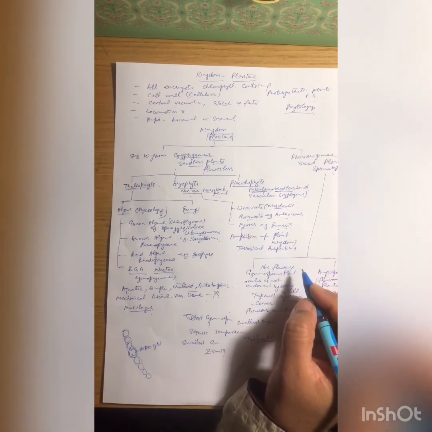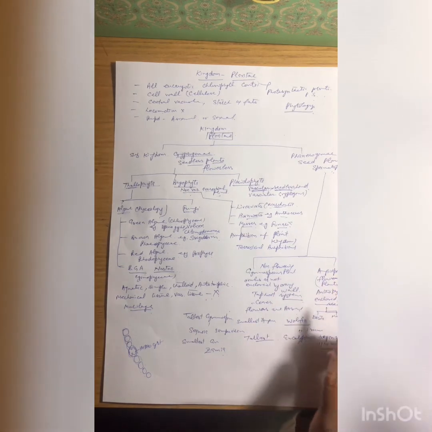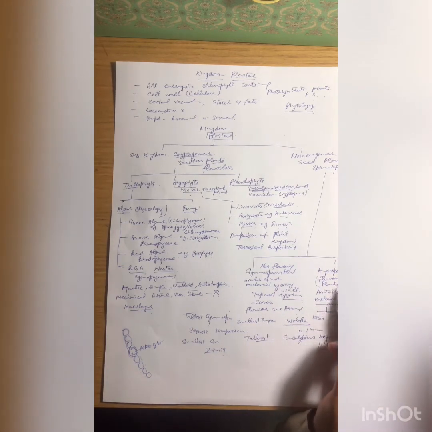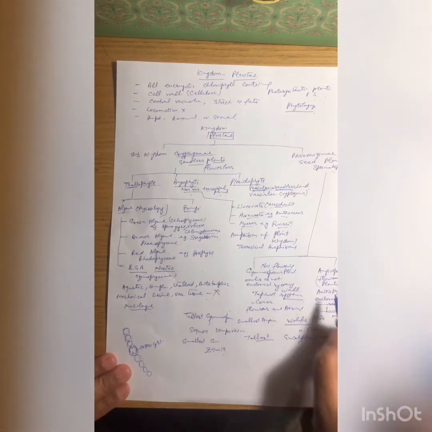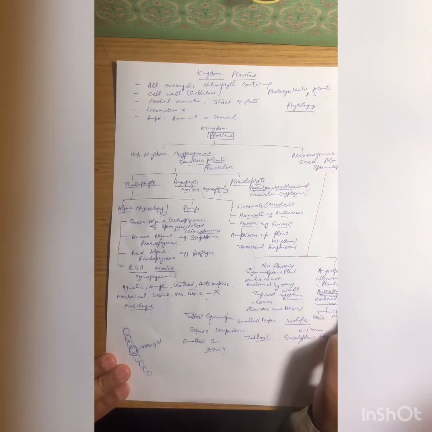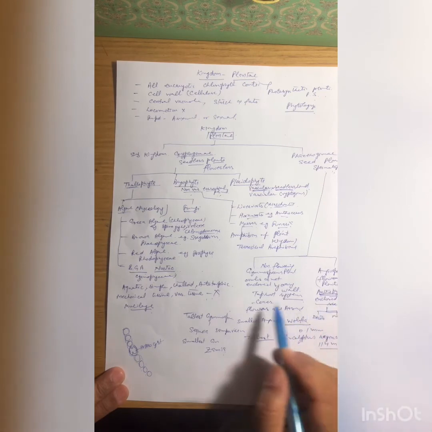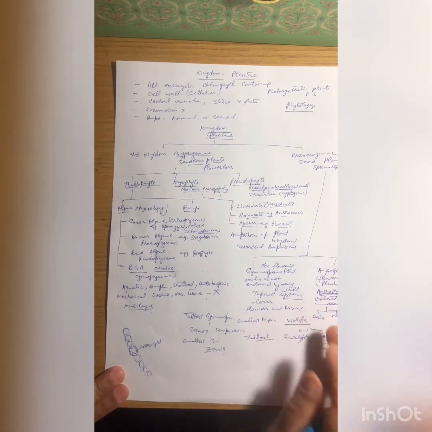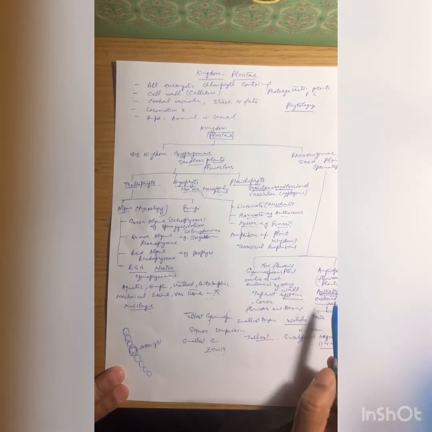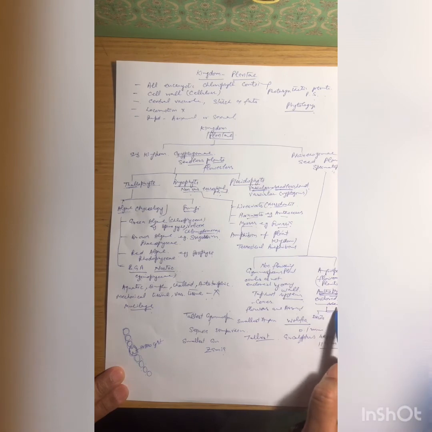And next is the angiosperms, which are also known as the flowering plants or anthophytes. These plants are highly evolved and advanced group of plants as compared to the gymnosperms. The term angiosperm means enclosed seeds.